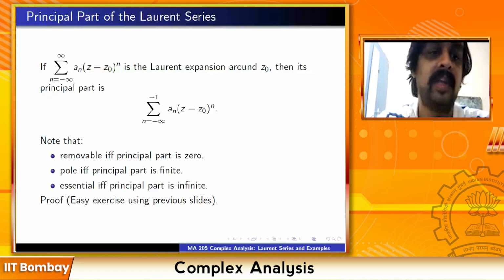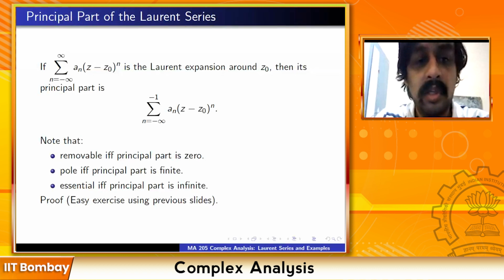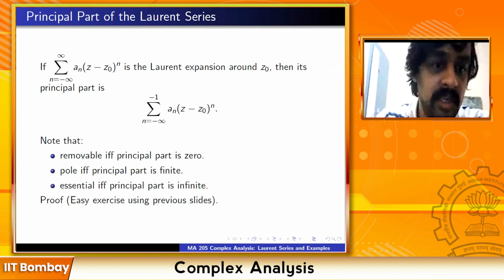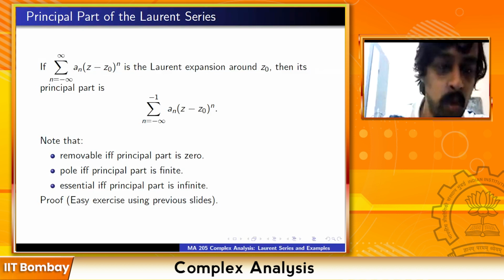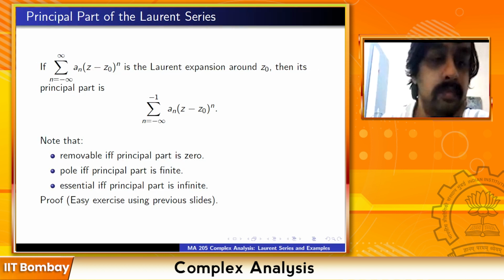I'll just leave this as an easy exercise using the previous slides. Just observe that it has a pole if and only if the principal part is finite. That's the only part to be observed. And then the third one follows, because if the first two cases are eliminated, then you are in the third case. So we just have to check that it has a pole if and only if the principal part is finite. Laurent series expansions are useful because they also tell you the nature of the singularity.